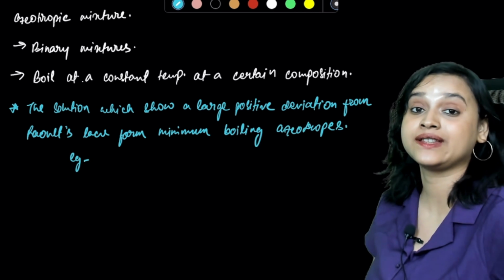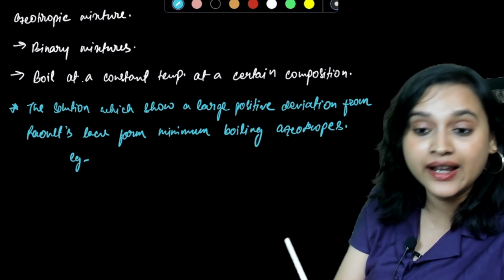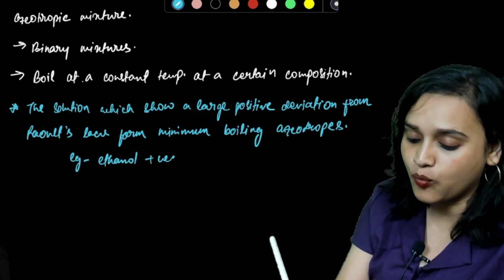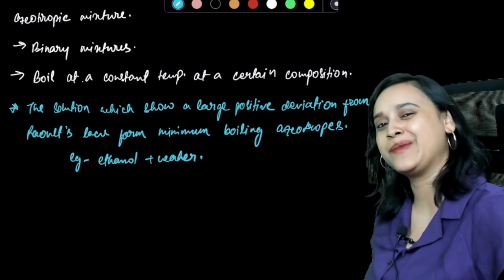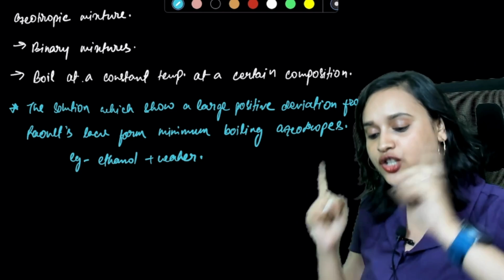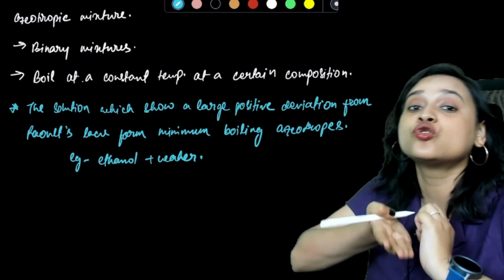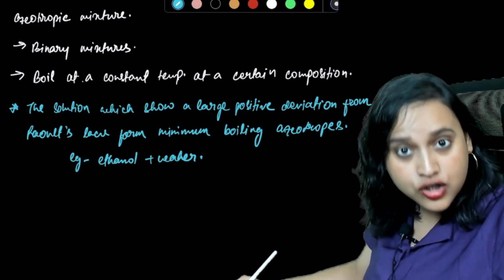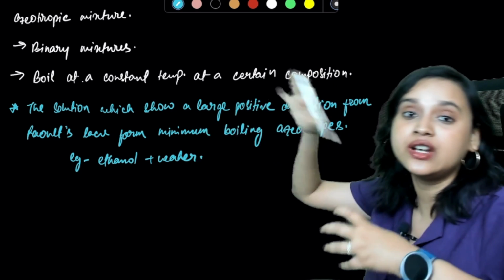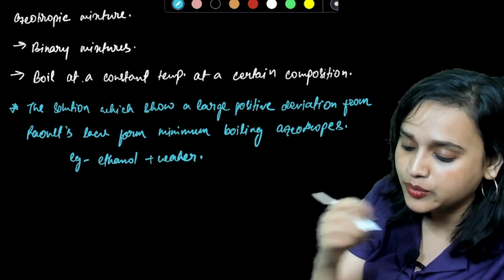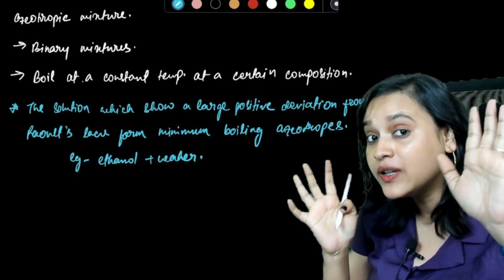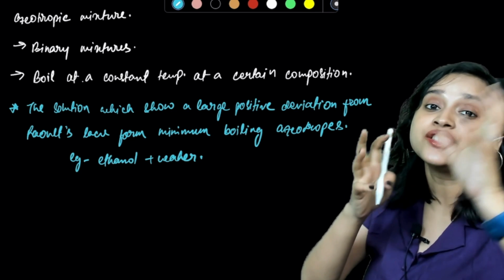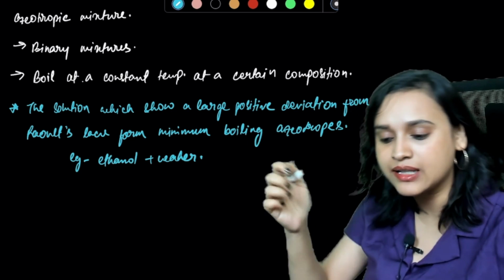What is the example here? The example here is, my dear student, ethanol plus water. Ethanol plus water is a beautiful example of a minimum boiling azeotrope. That means this solution is going to show a large deviation from Raoult's law, a large positive deviation. Hence, this is going to be a minimum boiling azeotrope. So remember this: large positive deviation, minimum boiling azeotrope. Large negative deviation, it is going to be a maximum boiling azeotrope.